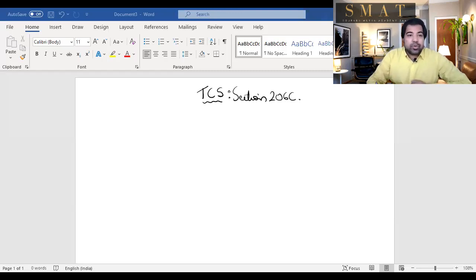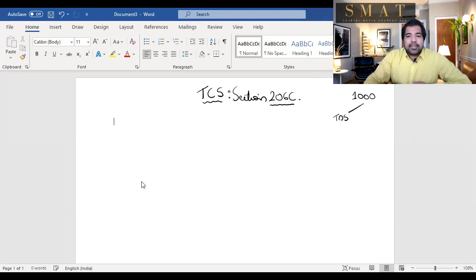Tax collected at source is under section 206C. C is for collection. Guys, tax collection at source. First, let me tell you what is TCS. When you go for a nice dinner, let's say it's Friday night, and your bill is 1000 rupees, can you pay by debit card, credit card, Paytm, MobiKwik, etc.? You have different ways to pay. Same way with your tax also. Your tax is 1000 rupees and you have different ways to pay it.